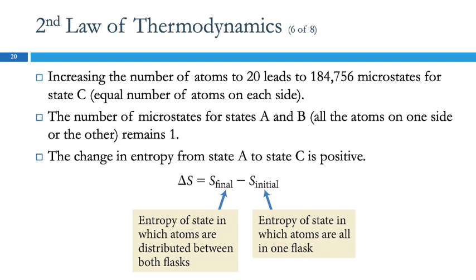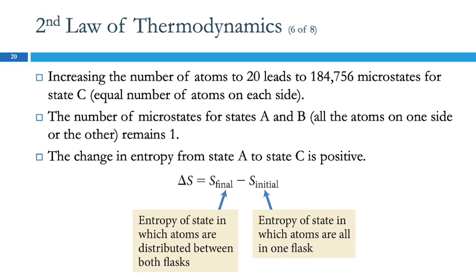If we go from 4 atoms to 20 atoms, we go from 6 microstates to 184,756 microstates for state C, where we have equal atoms on each side. And yet, states A and B, where we have all the atoms on one side or the other, those still have only 1 microstate. So the entropy, when you have those particles spread out over the entire available volume, the entropy is much higher.